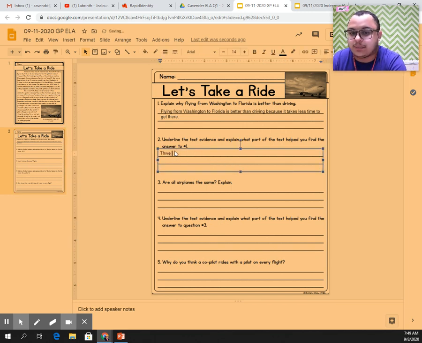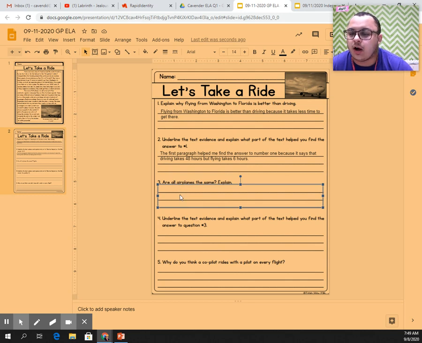We're going to say the first paragraph helped me find the answer to number 1 because it says that driving takes 48 hours, but flying takes 6 hours. So that's how we found our answer in the first paragraph, because it just tells us that driving takes 48 hours, but flying takes 6.